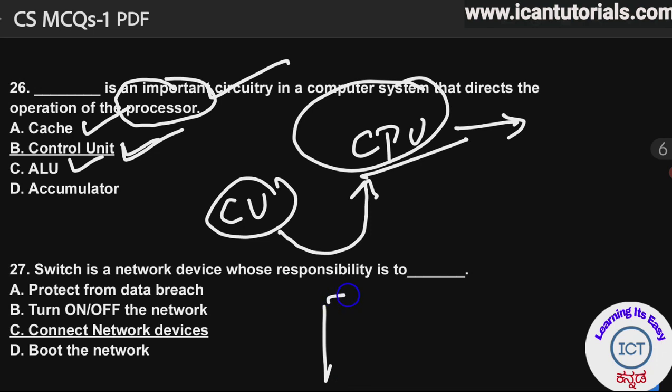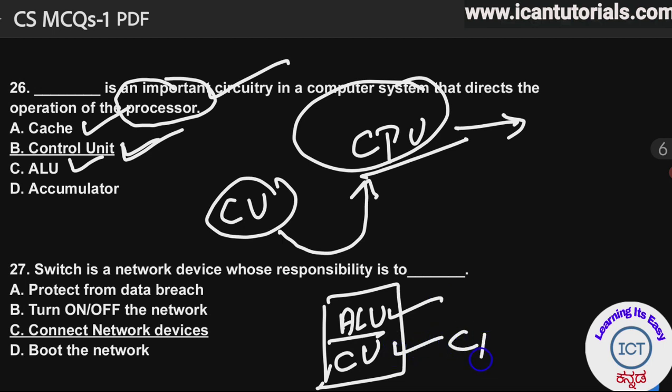Inside the processor there are two main parts. One is ALU, arithmetic and logic unit. Another one is CU, control unit. Arithmetic and logic unit performs arithmetic and logical operations. This CU, control unit, controls the operations of the processor, that is CPU.